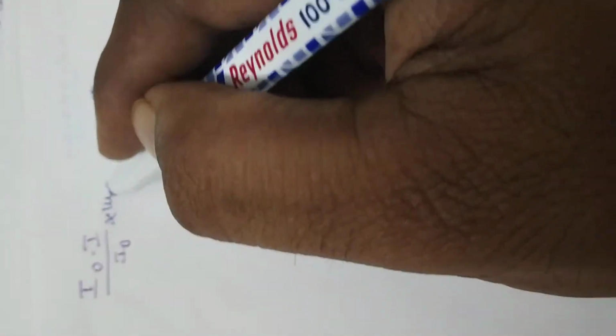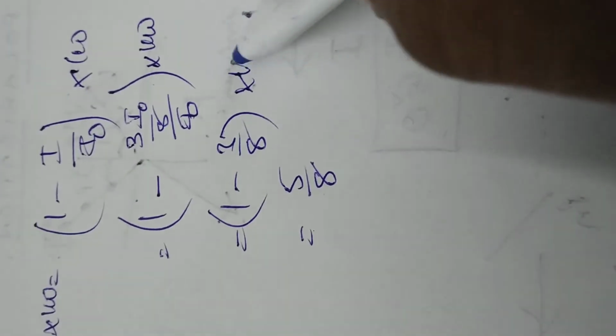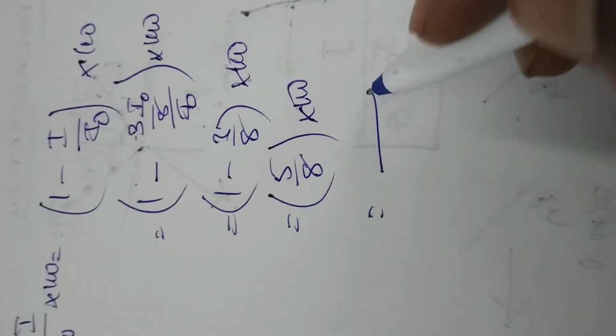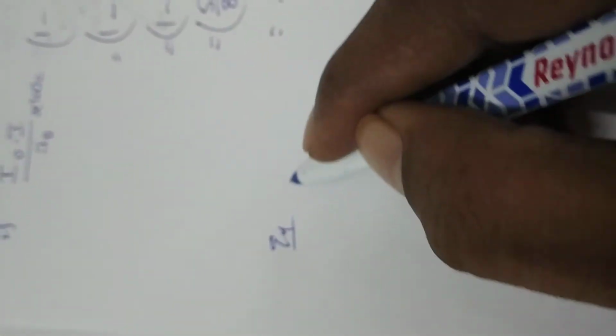Therefore, this is the fraction. Percentage of light emitted from the analyzer is equal to the fraction into 100. Fraction means only (I naught minus I) by I naught, so into 100. Solve it. Right? Next, example 2.